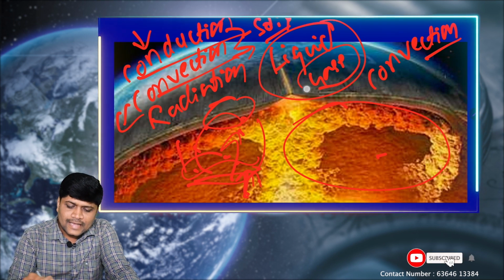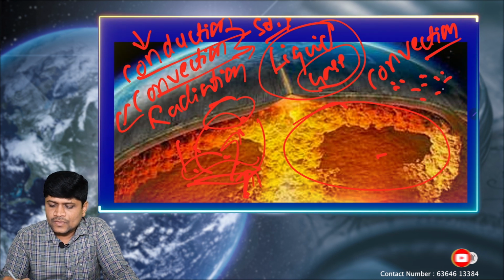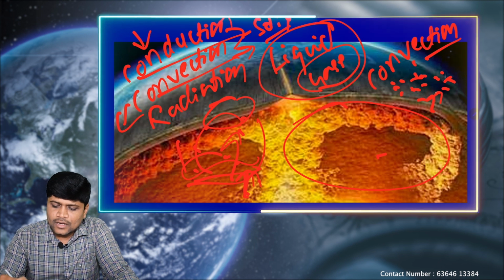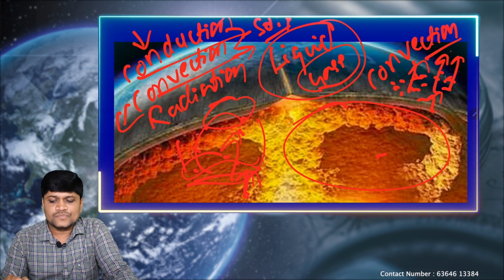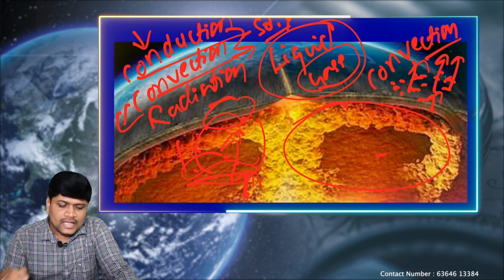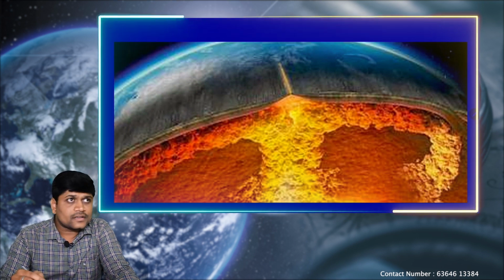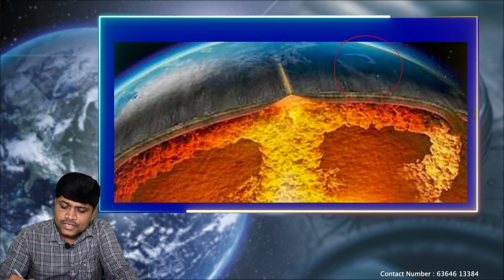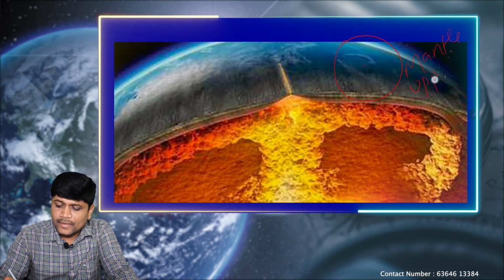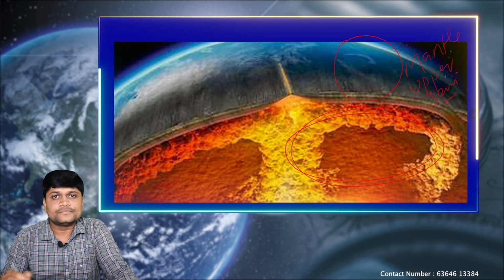Similarly in gases also, once there is a high temperature, the air particles which are in contact with the warm earth surface get warmer and start to move vertically. This vertical movement of the heated air, we call the convectional currents. Similarly, this process also applies to the earth's interior layers. We read that within the earth crust, there is the mantle portion. The upper mantle is semi-solid in nature.